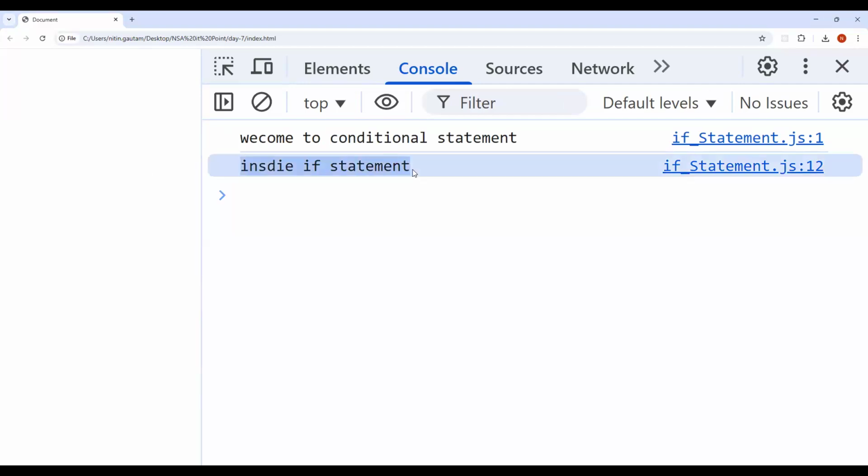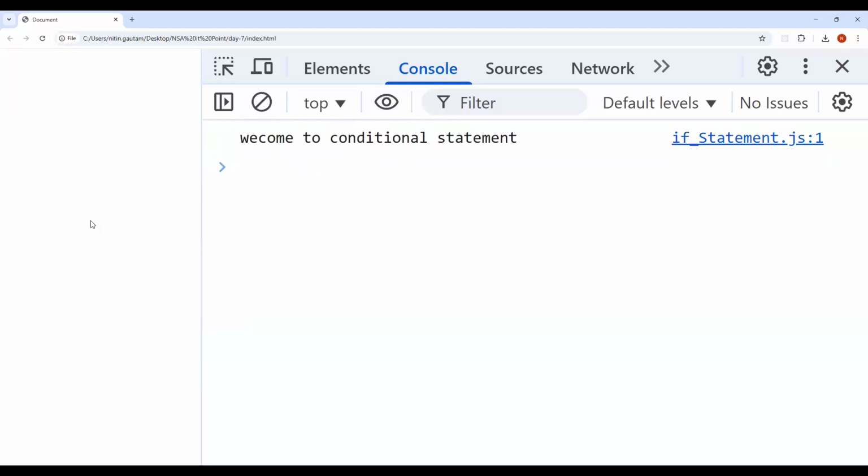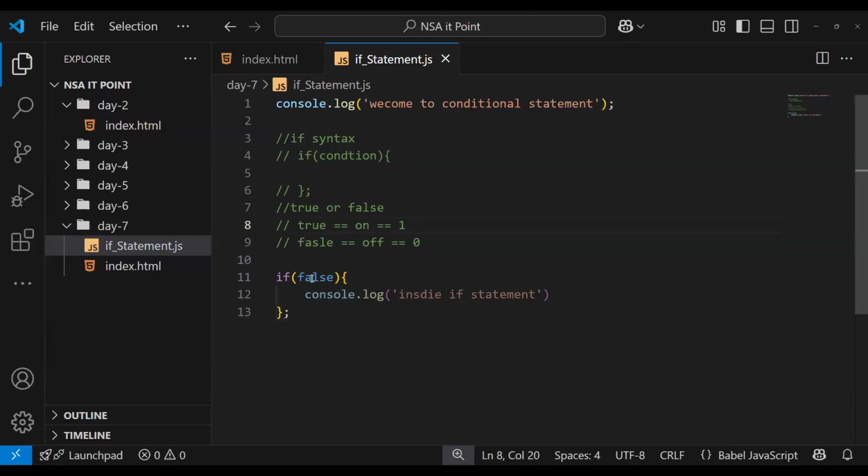Inside if statement. Let's just try once more, if I write false. Save the file, come to the browser and reload. You can't see anything, because we are not inside the if statement. The condition is false.